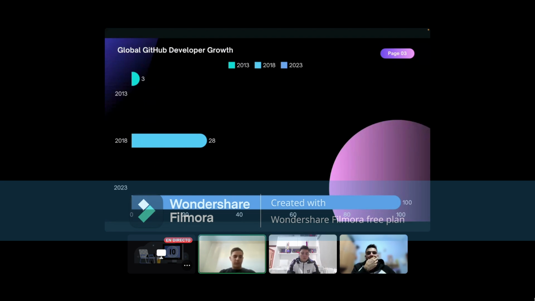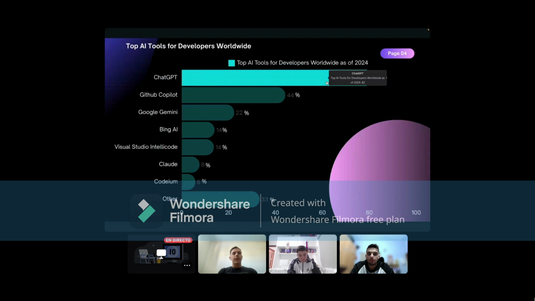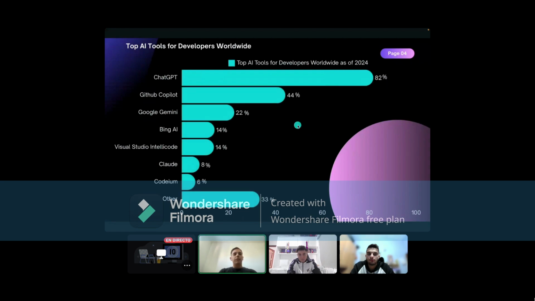One of the principal causes of this growth is that Microsoft acquired this platform. On this graphic, we can see that GitHub Copilot is the second most used tool by developers in the world, behind only ChatGPT.